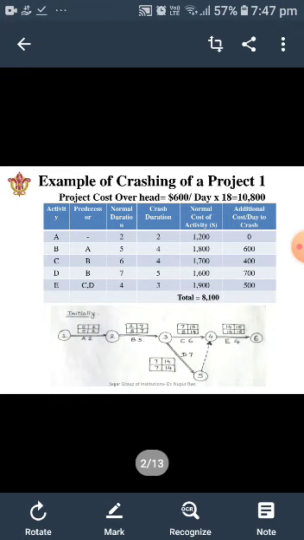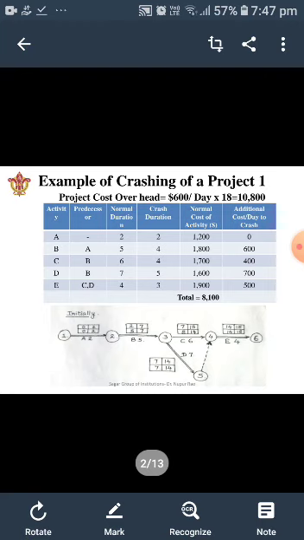Here you can see in the first column the activities and in the second column the predecessor activities. With the help of both of these details, we have drawn the network diagram which is visible on the screen. We have calculated the 4 timings of early start time, early finish time, latest start time and latest finish time using the forward pass and the backward pass.